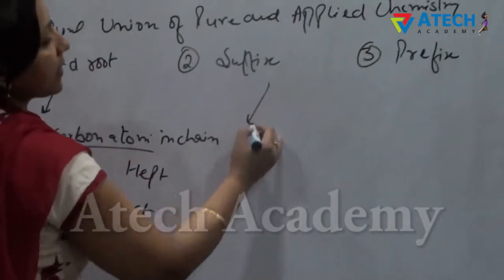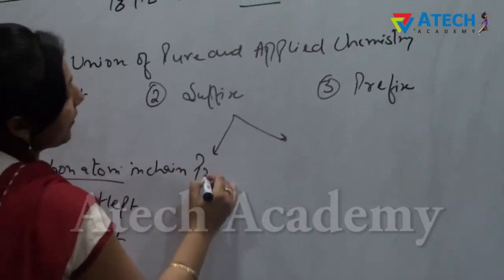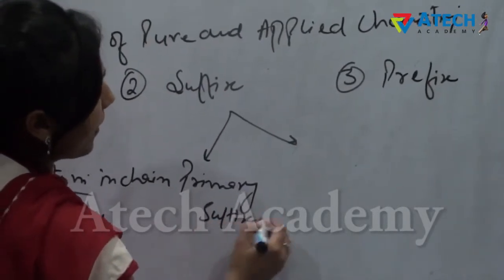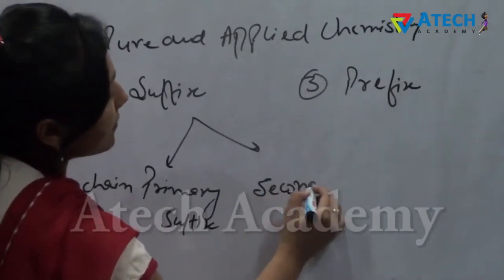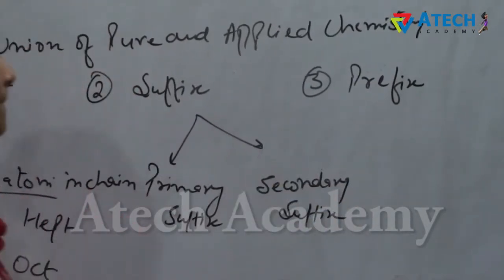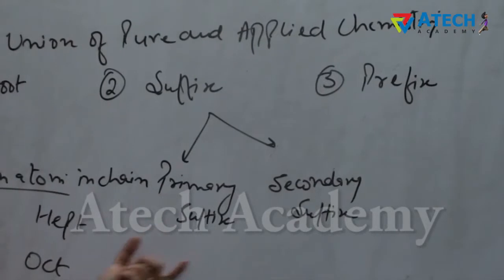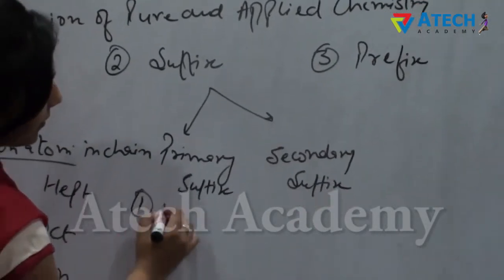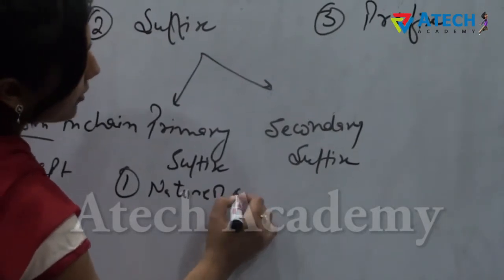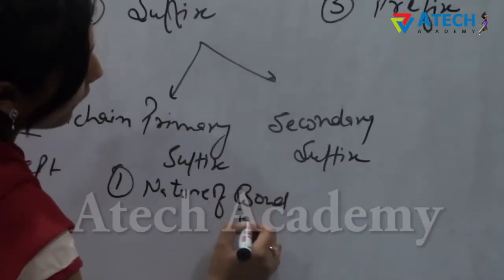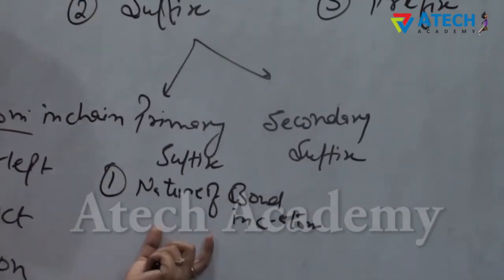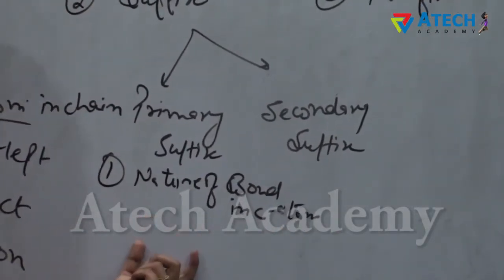Further, suffix is divided into primary suffix and secondary suffix. Primary suffix means the nature of bond between the carbon atoms, whether it is a single bond, double bond or triple bond.